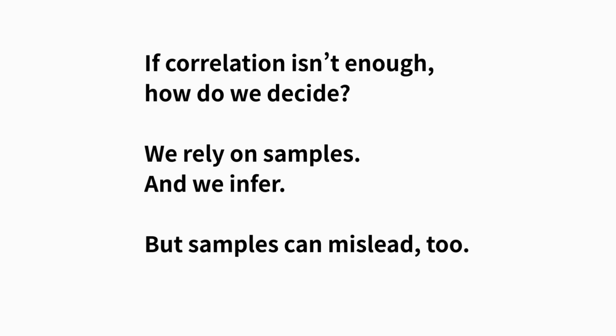When correlation fails, we don't stop thinking. We look at samples. We ask whether the data we see is large enough, representative enough, and collected in a reliable way. That's how we infer. But inference has limits. A small sample can exaggerate effects. A biased sample can tell the wrong story. Even clean-looking data can lead to bad conclusions if the sample is flawed. In the next block, we'll see how real-world data analysis quietly tests this skill, not by asking for formulas, but by asking whether the data actually supports the claim.